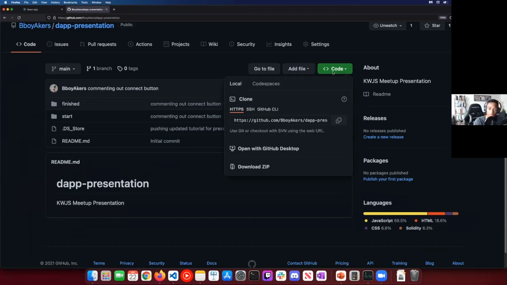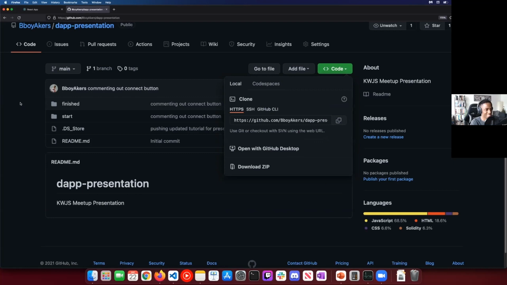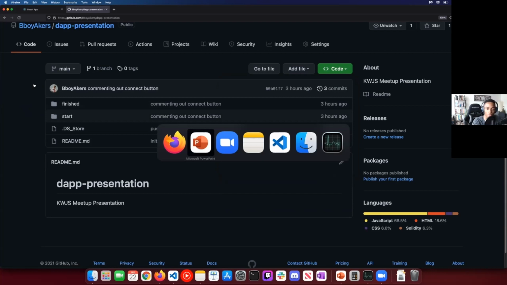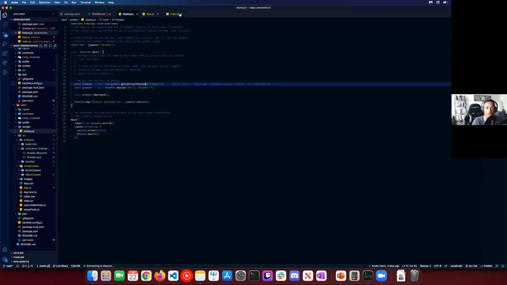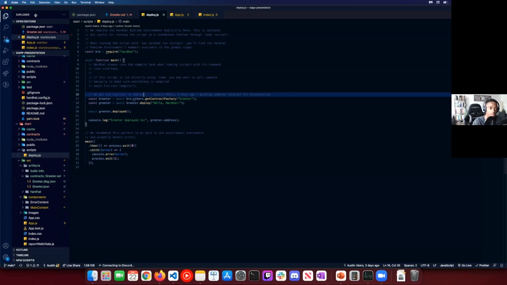If you haven't already, please clone this. If you're not sure how to do that, you can either download the zip, or you can copy this link and use the command line and type in git clone. I would say Codespaces, but I didn't test this out in Codespaces, so don't heed my advice and try to use that. Now, once you have that cloned, it should look something like this.